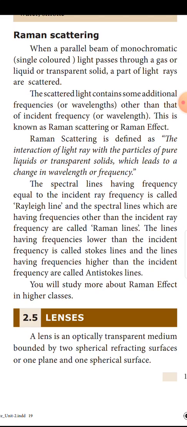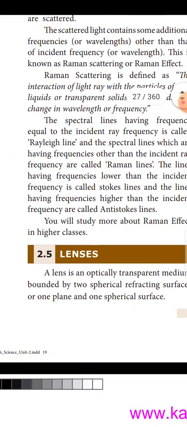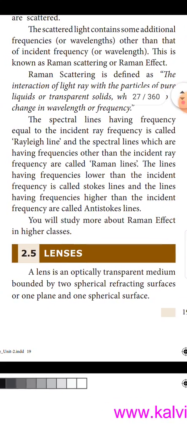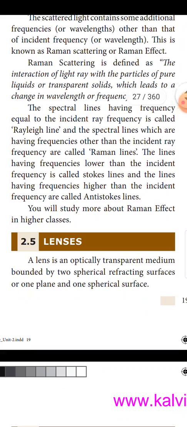The lines having frequencies lower than the incident frequency are called Stokes lines, and the lines having frequencies higher than the incident frequency are called anti-Stokes lines. What are anti-Stokes lines? The lines having frequencies higher than the incident frequency.